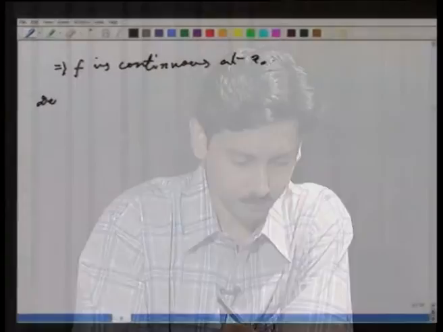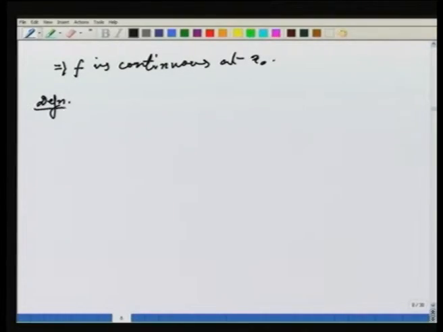Now, before proceeding any further, let me first make some definitions. The point is, so far we have discussed only continuity of functions at points. Now, I want to talk about continuity of functions on sets. So, the definition I am going to make is a very natural one.